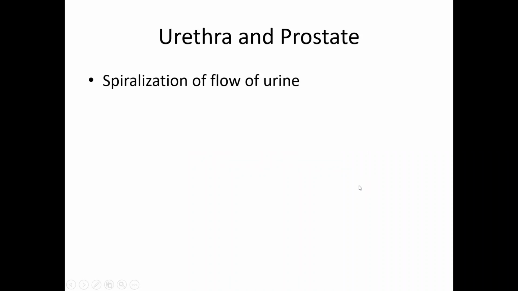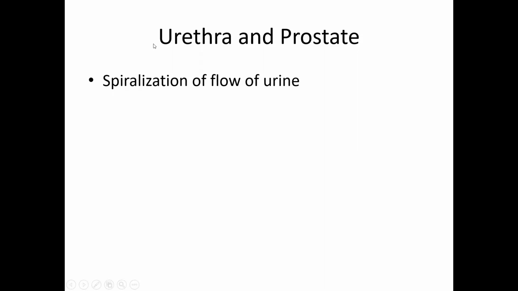The transverse section of the penile urethra will show the urethra horizontally disposed, but the external urethral orifice in males is a vertical slit.